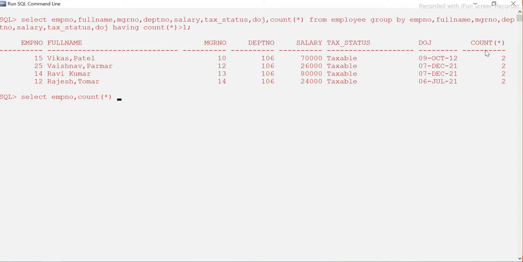Let's see how it works. Group by employee number, EMP number, and having count of star greater than 1. The same query. Now we have found this as well, and this as well.